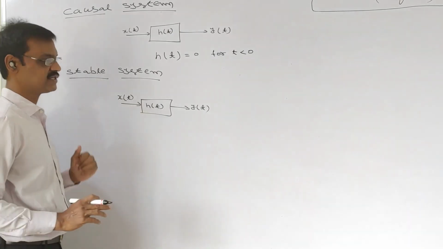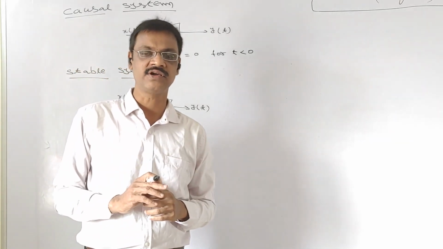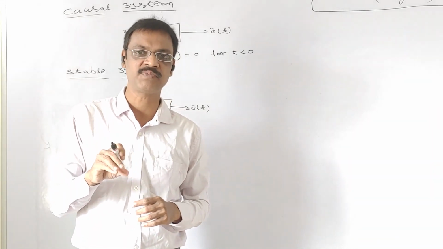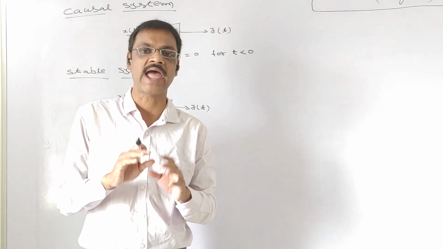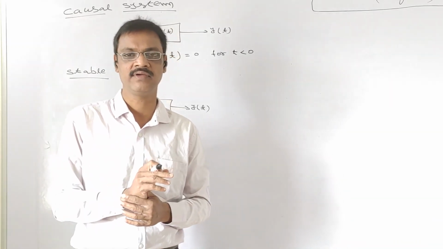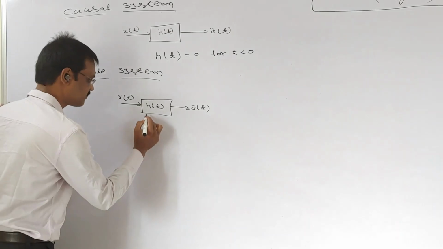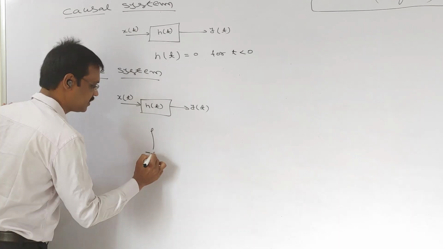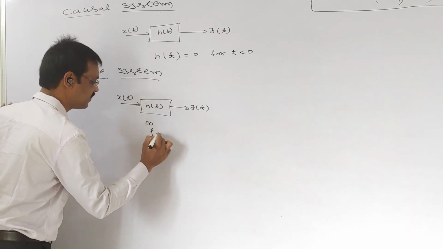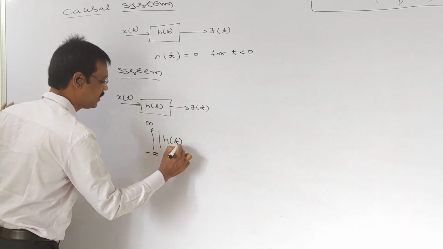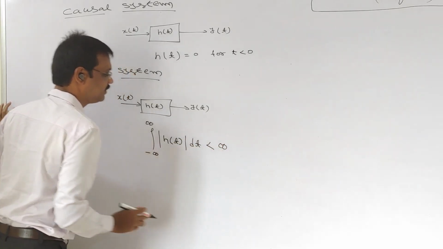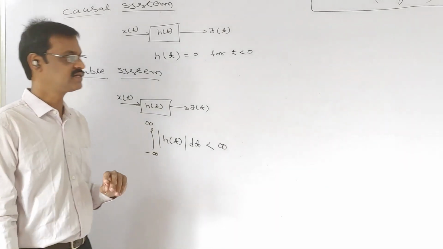Next, stable system. An LTI system is said to be stable if the unit impulse response of that LTI system is absolutely integrable. If the unit impulse response of that system, that is, integration from minus infinity to plus infinity of mod h of t dt, is less than infinity, then the system is said to be stable.